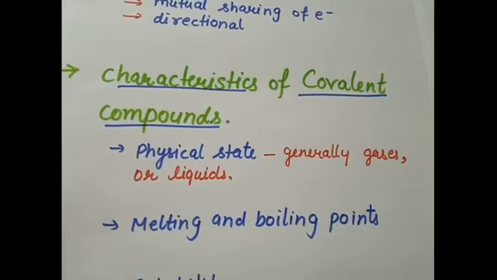The second characteristic of covalent compounds is their melting and boiling points. Covalent compounds have low melting and low boiling points because intermolecular forces, or cohesive forces, in covalent compounds are weaker than those in ionic compounds. In ionic compounds there was an actual and complete transfer of electrons from one atom to another, but here we have a sharing of electrons, so this force of attraction is less as compared to ionic bonding.